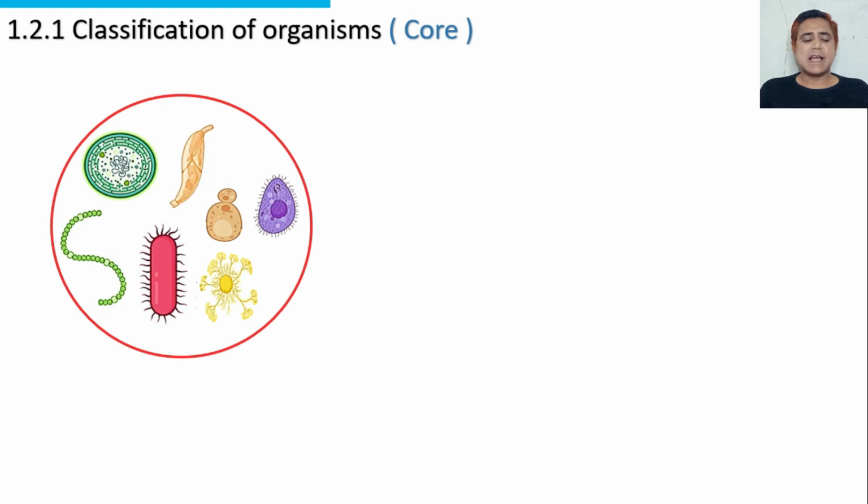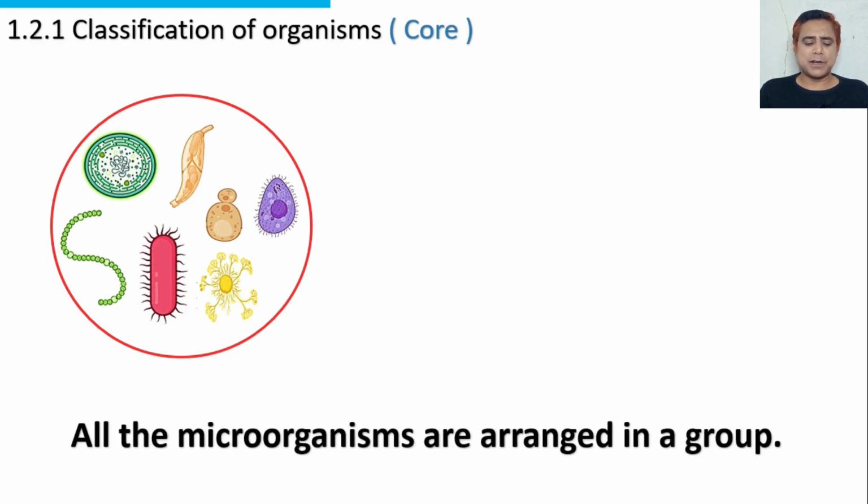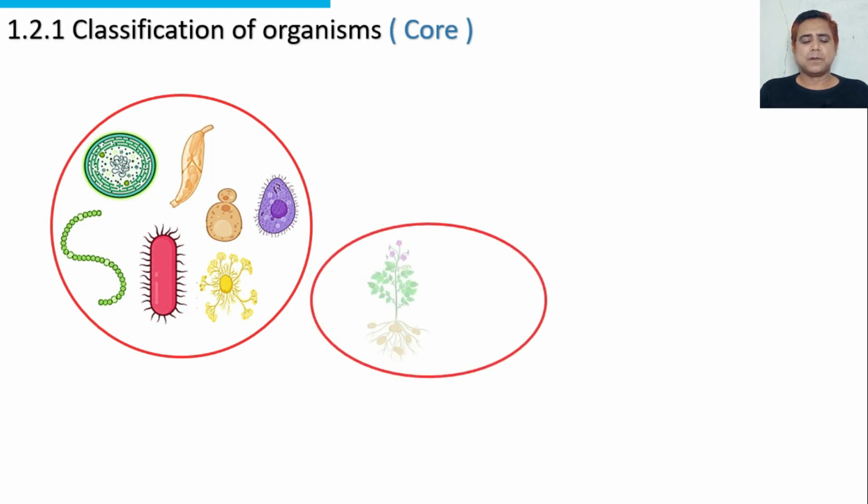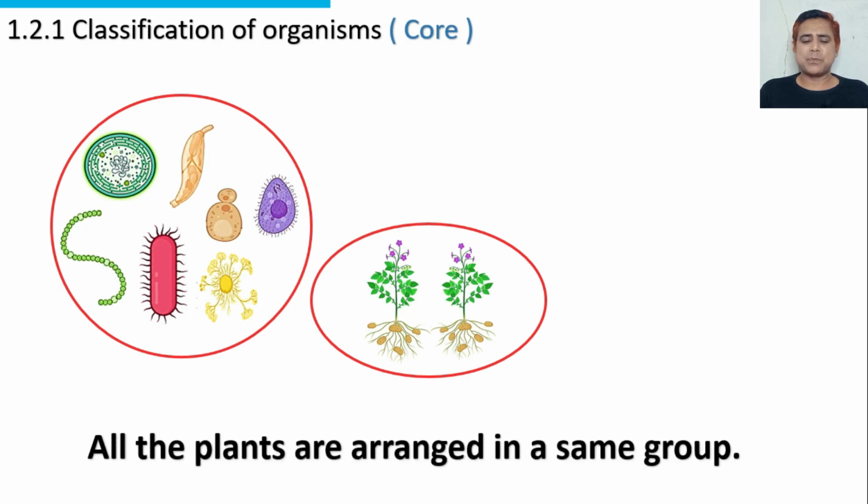This is the group of microorganisms. All the microorganisms having the same characteristics are arranged in a group. These are the plants. All the plants are arranged in the same group.